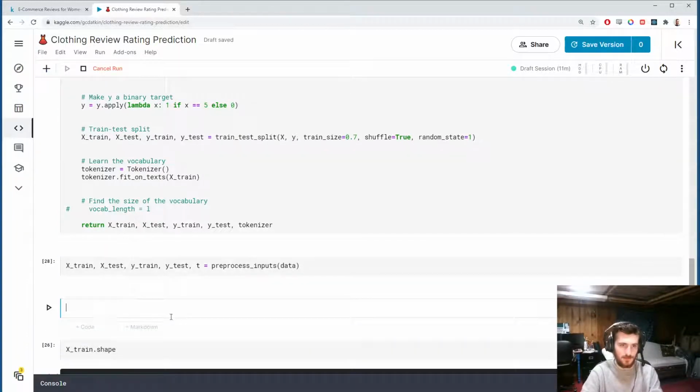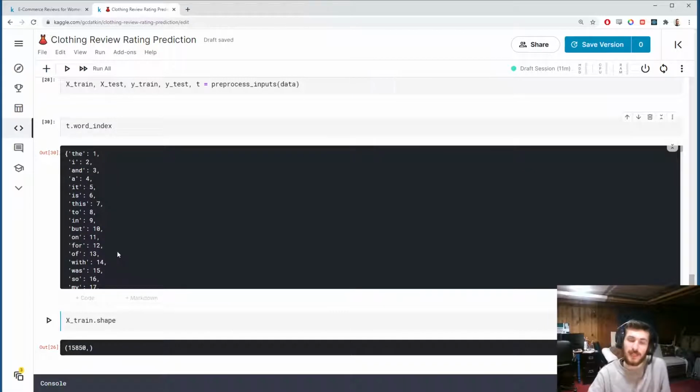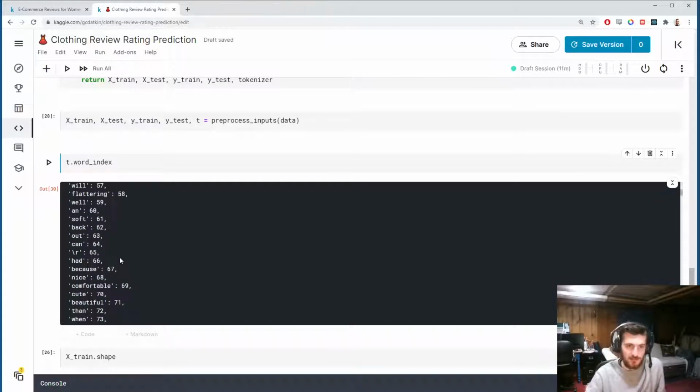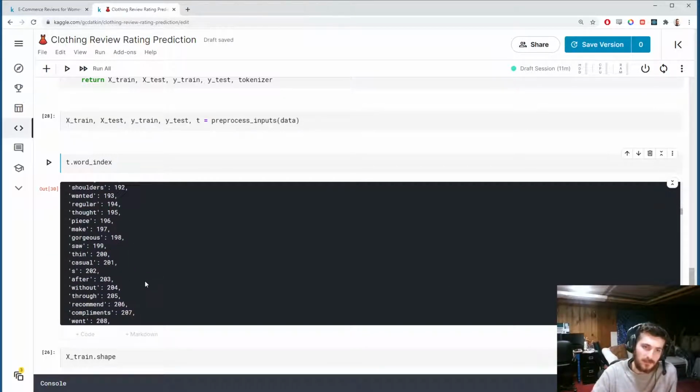If I look at t, our tokenizer object that has been fit already, and call t.wordIndex, this will give us a dictionary with the actual mappings that it found. It takes the most frequent words and sends them to 1, 2, 3, 4, 5 respectively. As this goes down, the words become less frequent. And we don't have to worry too much about the unclean words in here.